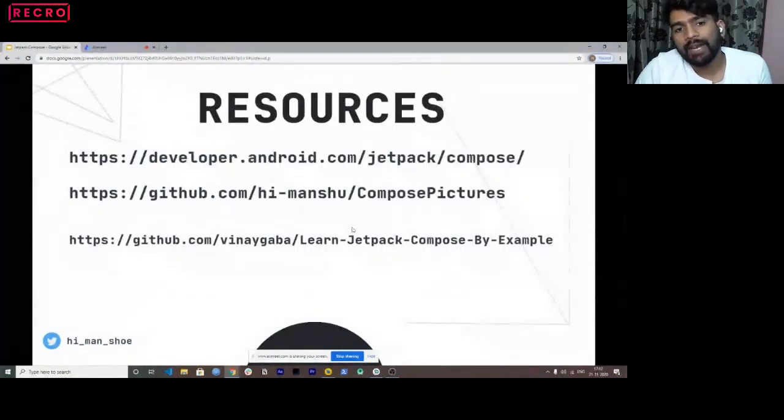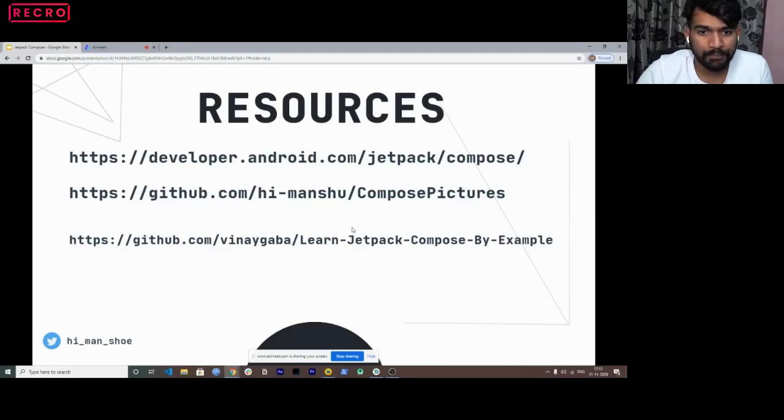So coming back to this, I am basically done with my session right now. But if you need to check for resources, the official resource is developer.android.com/jetpack/compose. One of the architectural patterns I have used for a project is Compose Pictures, which I have built. It has pagination, a pagination list, a grid view design, state management, multi-layouts, and navigation components. A lot of different stuff is there, and the UI is built using Compose.